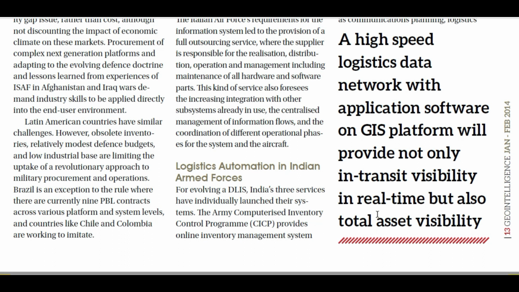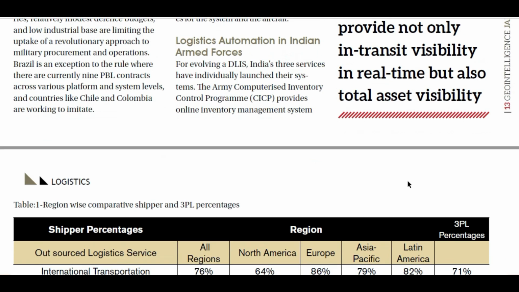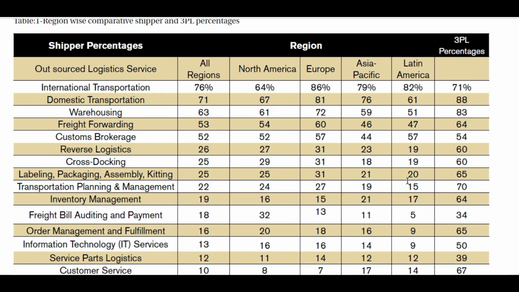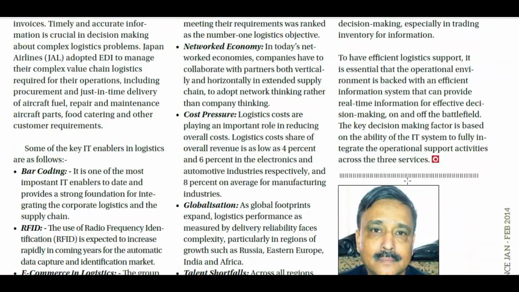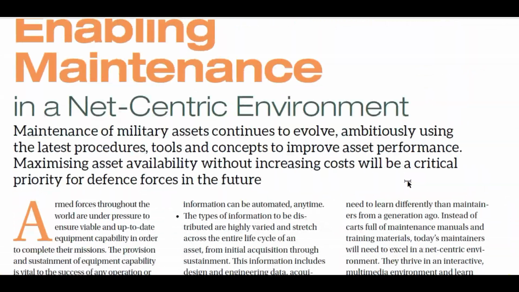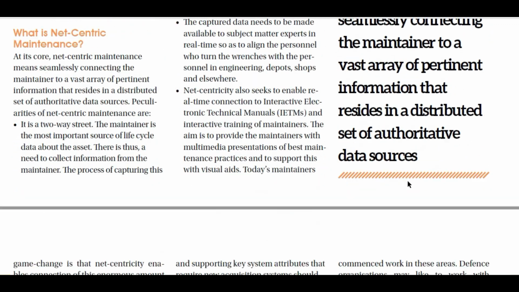Total asset visibility मतलब क्या है कि हमारे पास कितने रिसोर्सेस है, कौन कौन से लोकेशन पे वो अवेलेबल है, उसका जो बेस कैंप है वो कहाँ पे और हमें कहाँ से कहाँ तक लेके जाने में कितना टाइम लगेगा, वो पूरा जो नेटवर्क रहता है उसको एफिशिएंटली मैनेज करने का काम जीआईएस प्लेटफॉर्म करता है. So that's why this geographical information system is very important for the logistic support service of the Indian Army. In this way you can explore different things on your own. You will get immense information from it.